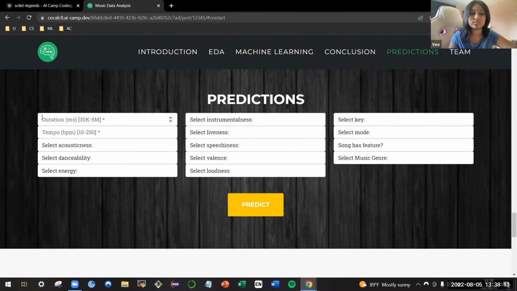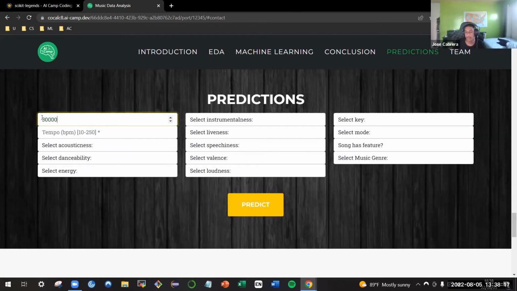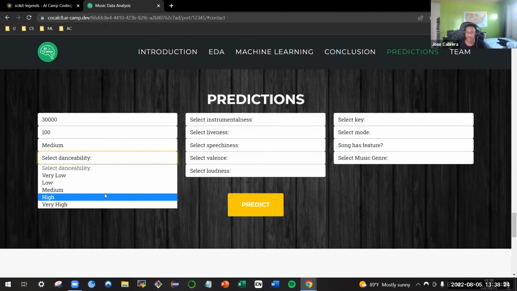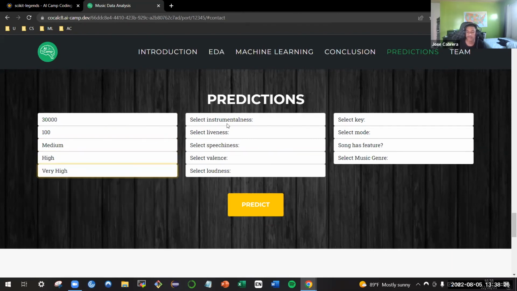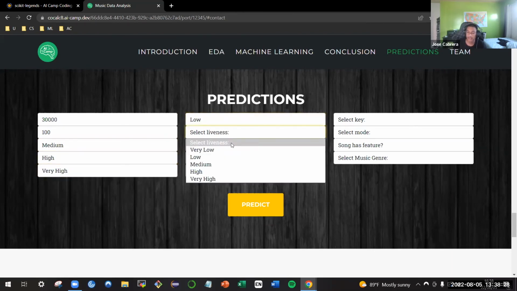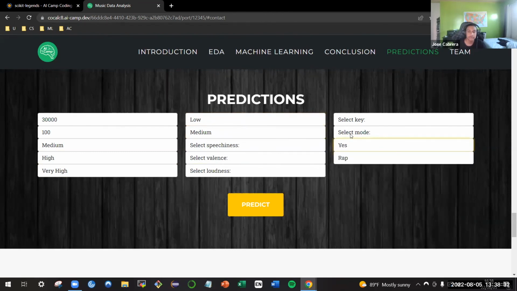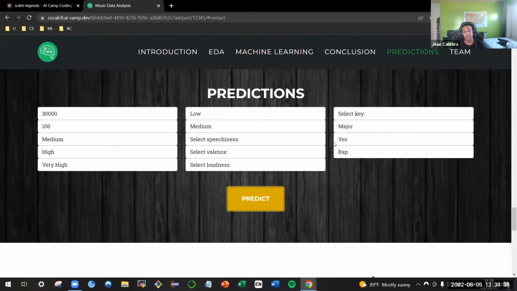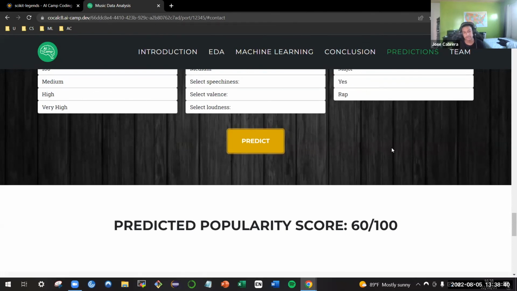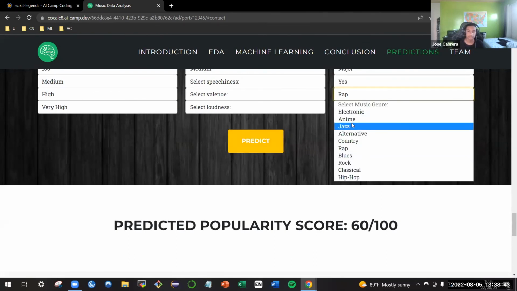And lastly, this is our prediction section. In this section, we implemented the best performing model into our website to make predictions. The user can select different music characteristics, and the model will use the processed inputs to predict the popularity score. If the user forgets to include an input, default values are used. So here's an example. You could just predict, and there will be a popularity score on the bottom.